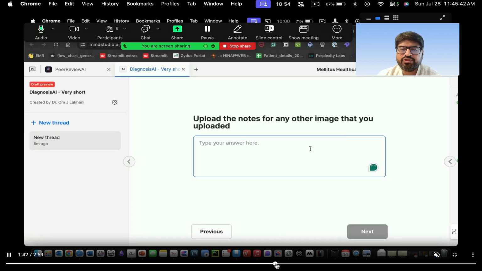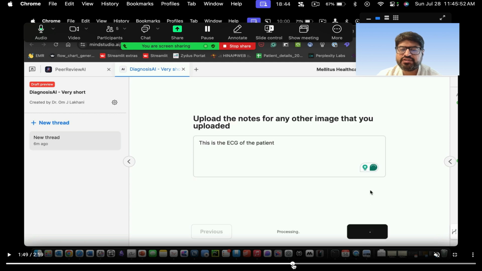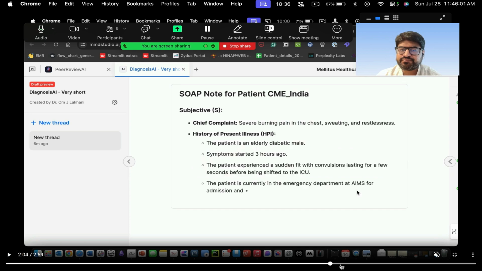So you upload the ECG also, and along with the ECG, you can add notes also. So for example, upload the notes for the image. You can say this is the ECG of the patient, and then you click on it, right? You can upload some lab reports also, just like in Dr. Gupta. In Dr. Gupta, you have to manually enter the lab reports. Here you can directly upload the lab PDF file. So you can do that, and it will give you the SOAP note, right?